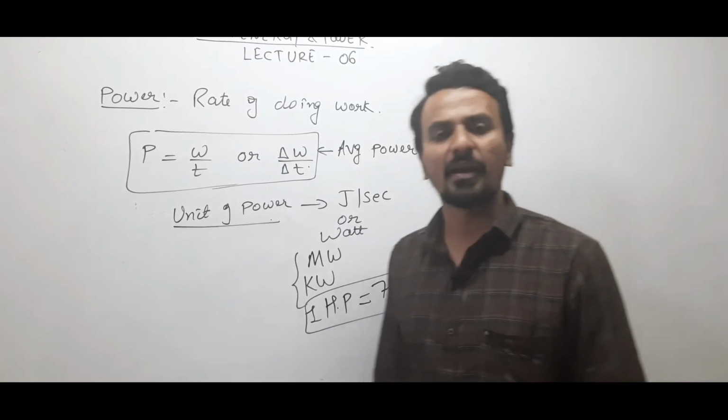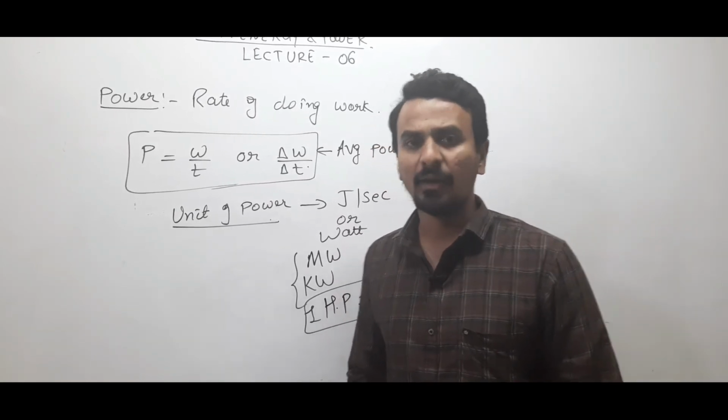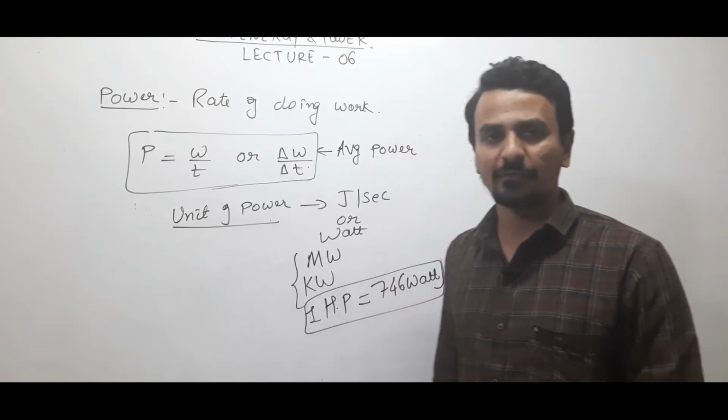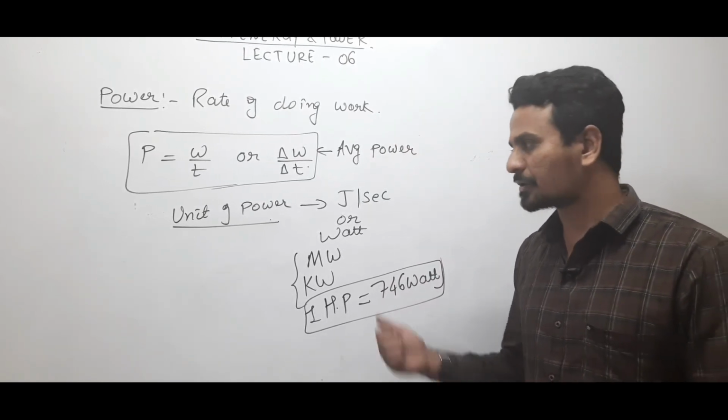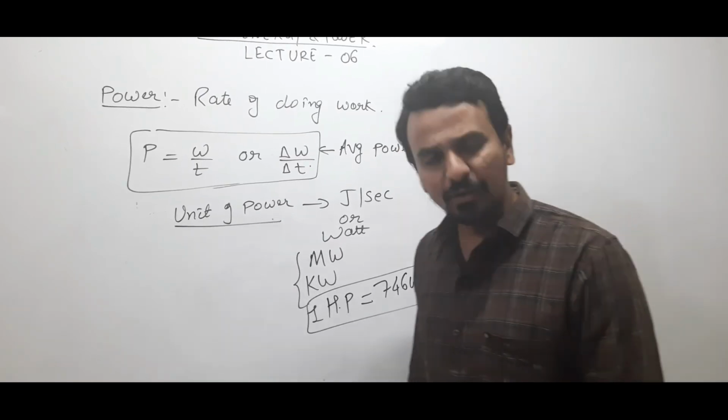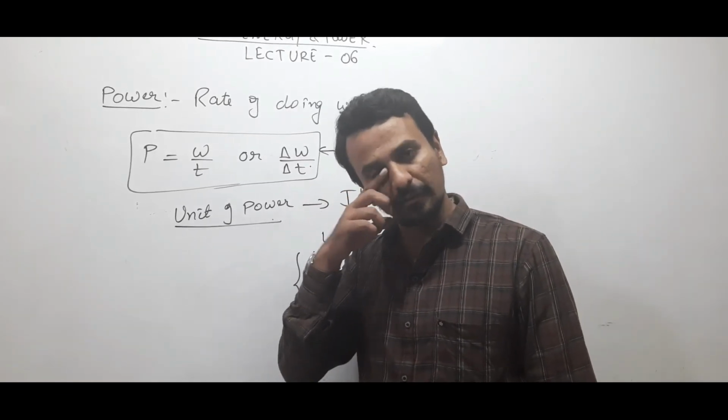So power is of course a scalar quantity. Average power is delta W by delta T or W by T, and instantaneous power is F dot V, that is the dot product of F and V. Clear? We have also discussed the different units of power. Okay, fine. Now in the next video we'll solve questions based on the concept of power.